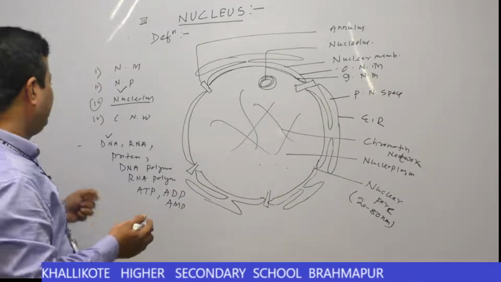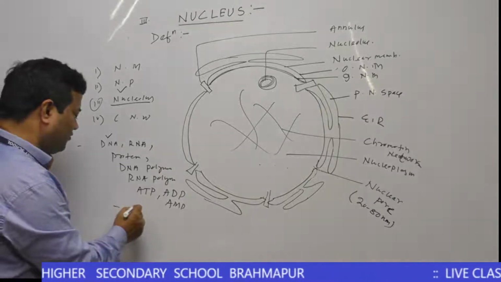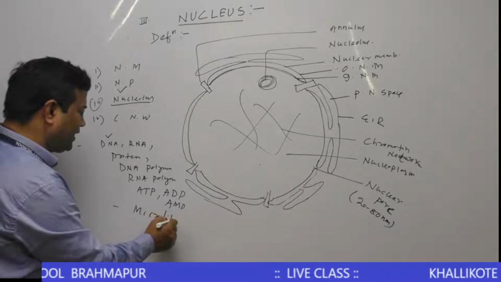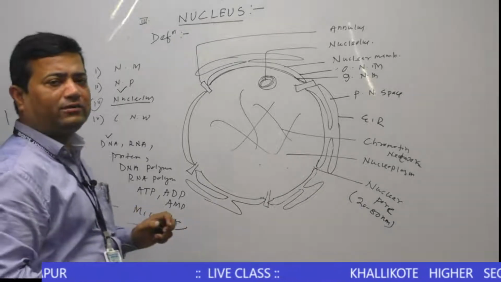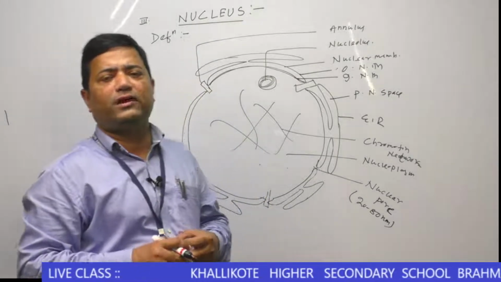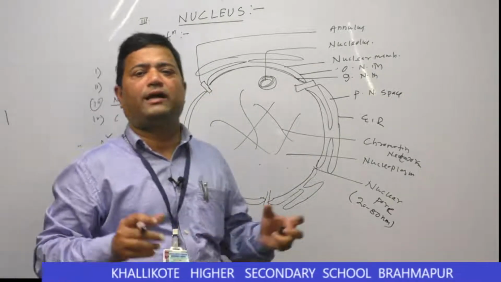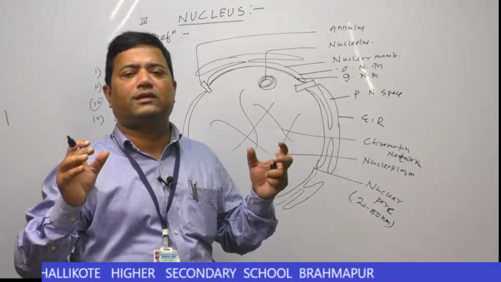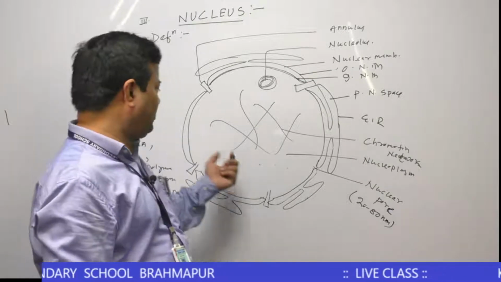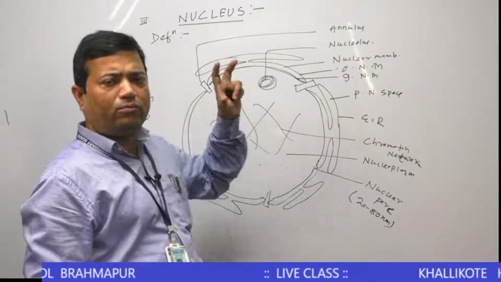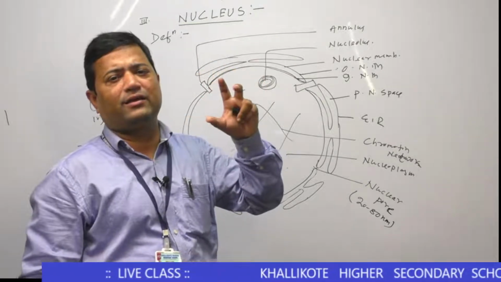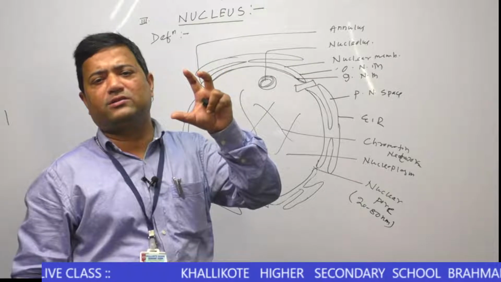But actually the nucleoplasm lacks microfilaments. I have already said the cytoplasm of a eukaryotic cell contains microfilaments, so cytoplasm has cyclosis movement, the autonomic streaming movement of cytoplasm. But in nucleoplasm no microfilaments are present, so they don't perform cyclosis movement.